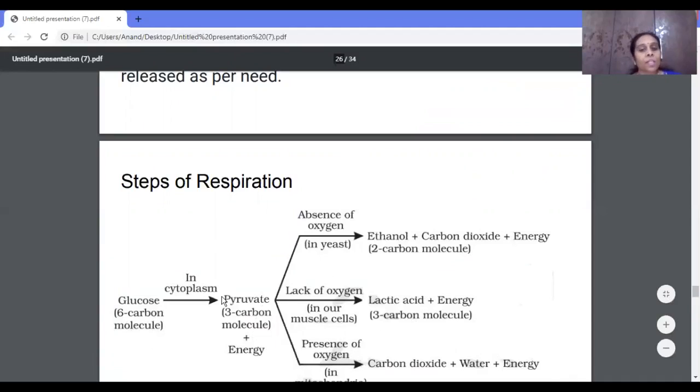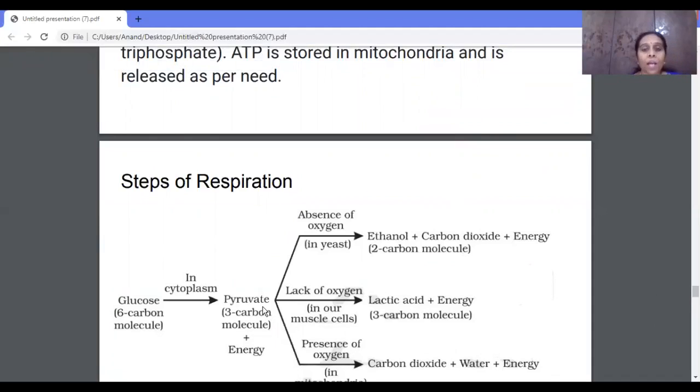See, first the glucose gets converted into pyruvate in all the three cases, that too in the cytoplasm. Whereas in the absence of oxygen in the yeast, the pyruvate gets converted into ethanol, carbon dioxide and energy. Whereas in a muscle cell, the pyruvate, in the lack of oxygen, gets converted into lactic acid and the energy. In both cases, the glucose has been converted into energy. Only thing is, in the absence of oxygen, they have not made use of oxygen for converting the glucose into energy. So we can call this type of respiration anaerobic respiration.